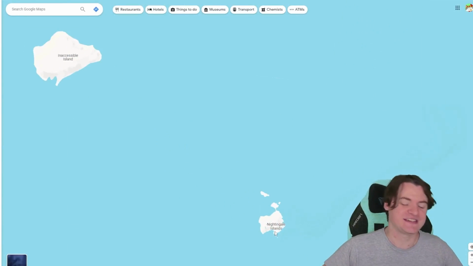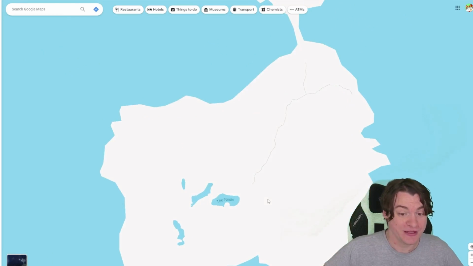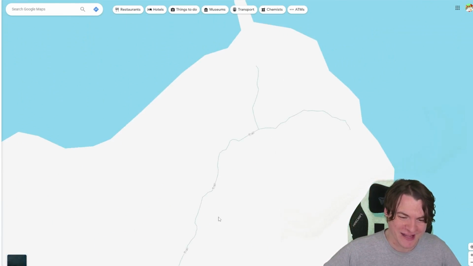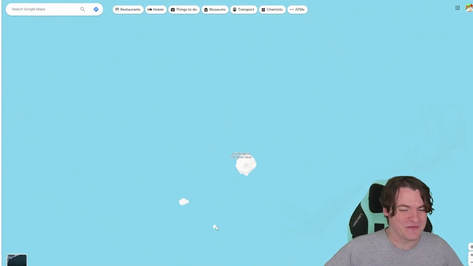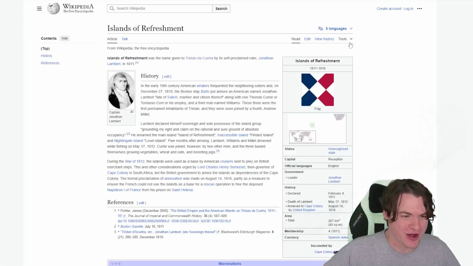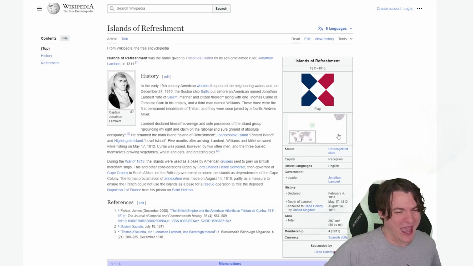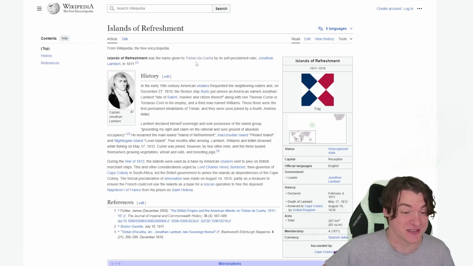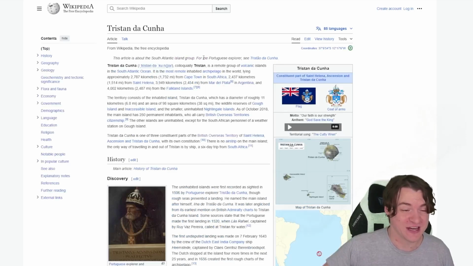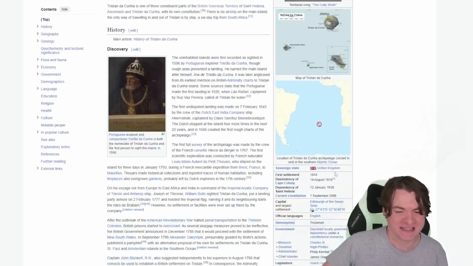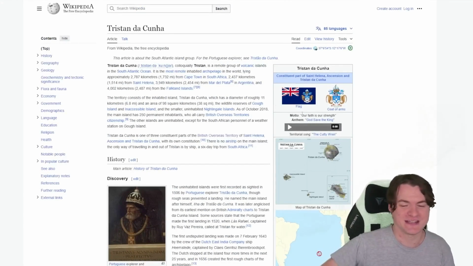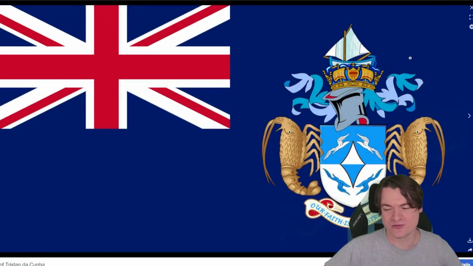And then there's Nightingale Islands over here. No people live on these islands, although there's a hiking trail if you want to give it a shot. And so if no people live on these islands, sure, it might technically not be a part of the Islands of Refreshment anymore, and it might technically now be part of Tristan da Cunha, which is not really a country because it's part of the United Kingdom more broadly, even though they have their own currency and their own flags and laws, and we'll talk about that another time.